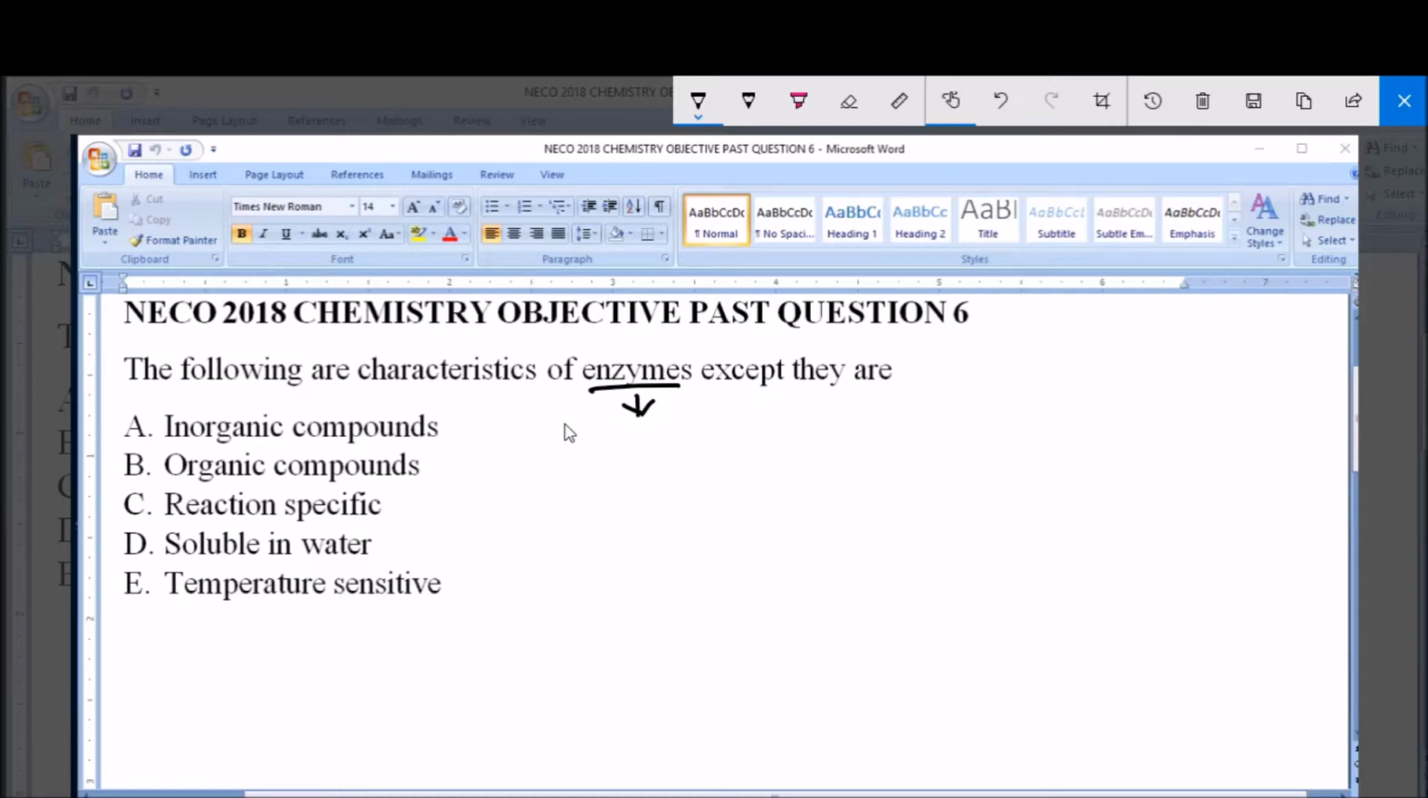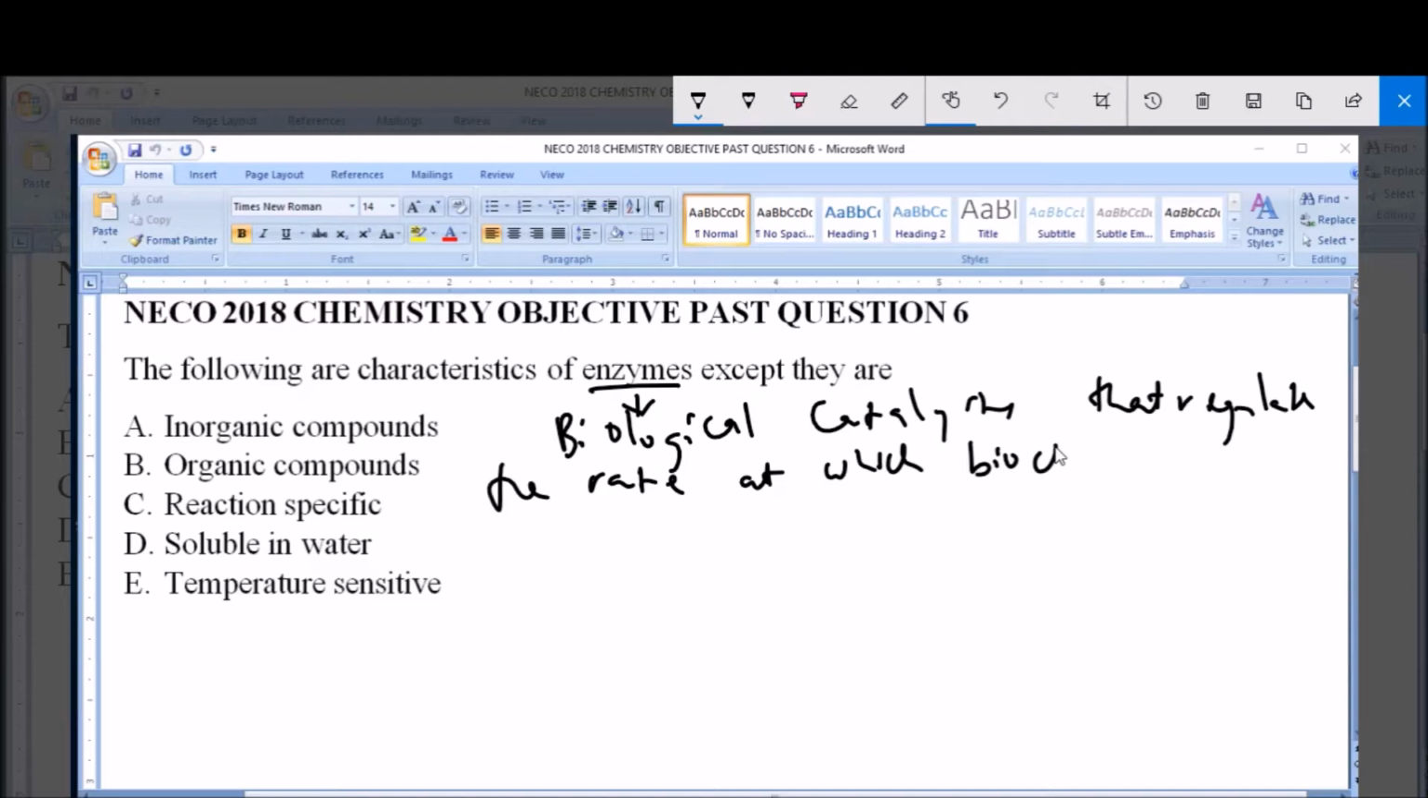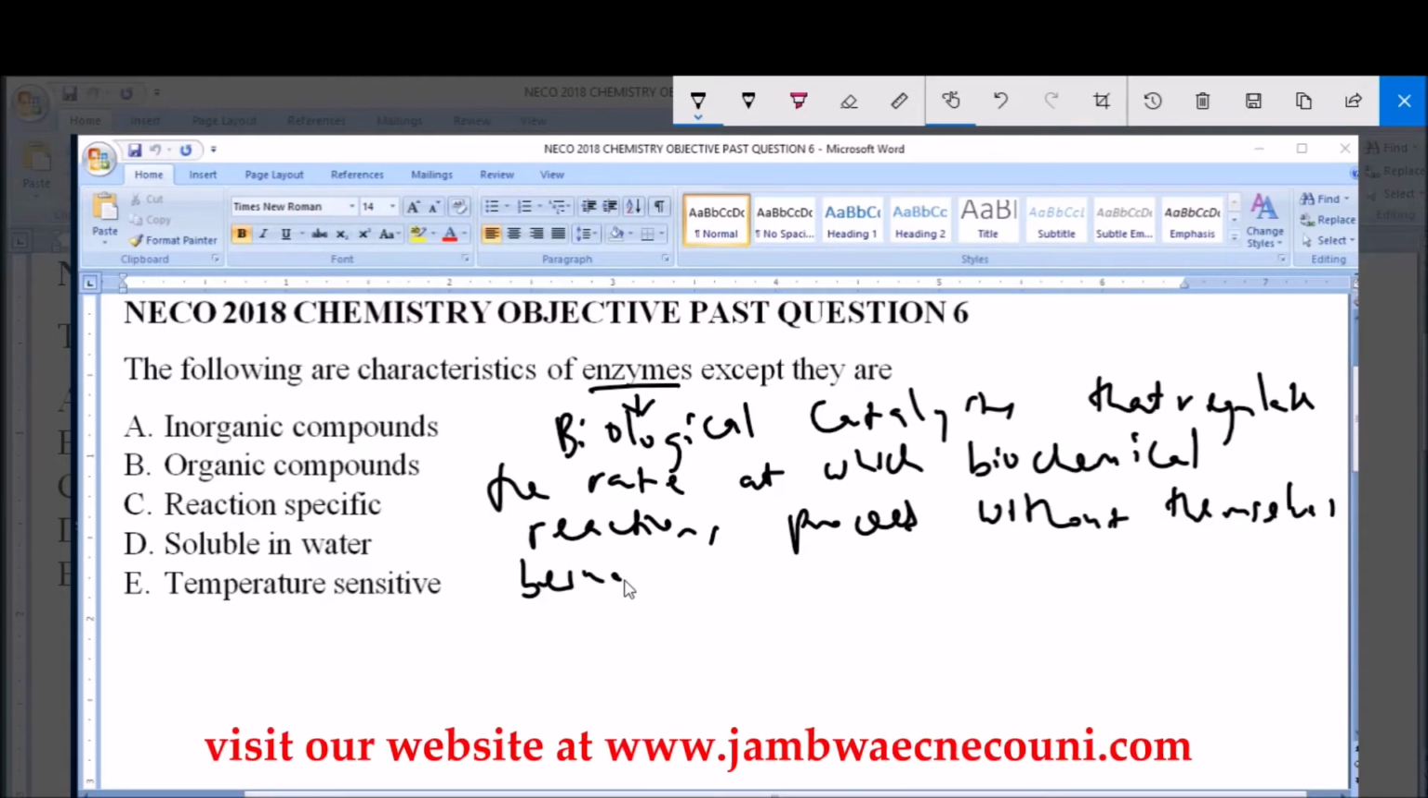catalysts that regulate the rate at which biochemical reactions proceed without themselves being altered.